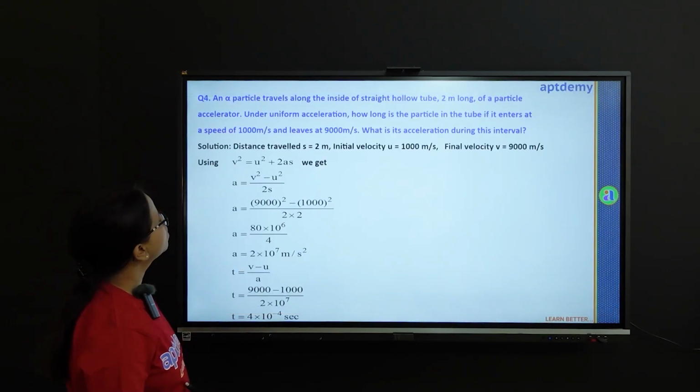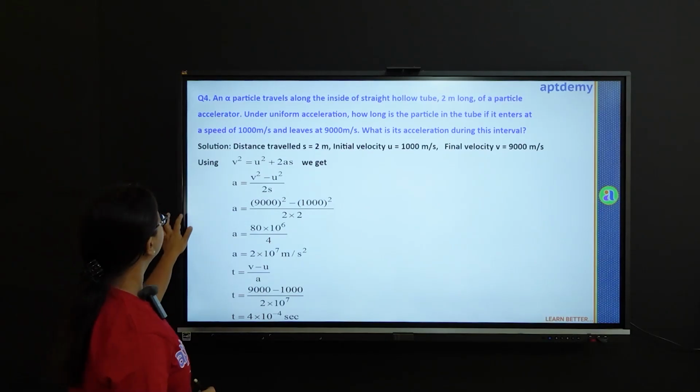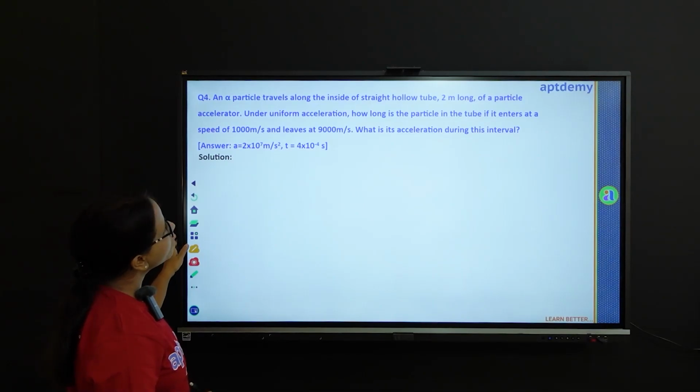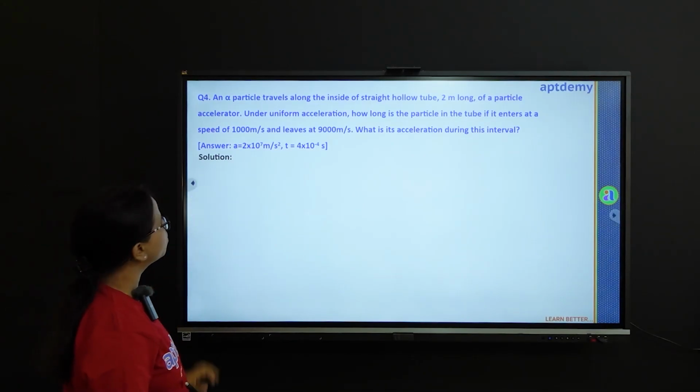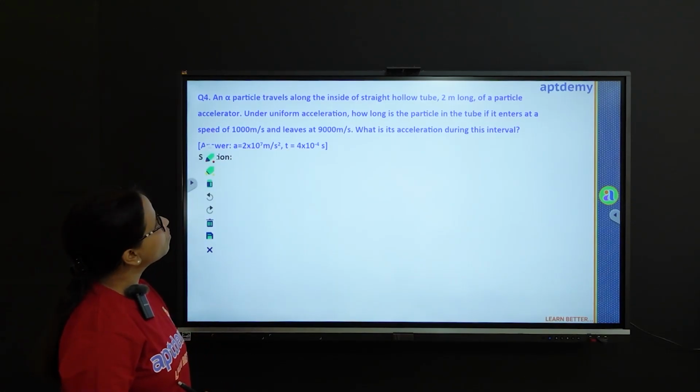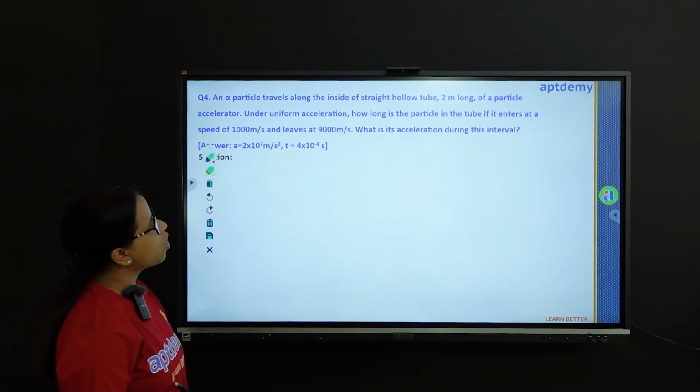Now the next problem, it's an alpha particle. Okay, we shall try to solve this on our own. Now we have an alpha particle which is travelling along the inside of a straight hollow tube, 2 meter long, of a particle accelerator. Under uniform acceleration, how long is the particle in the tube if it enters at a speed of 1000 meter per second and leaves at 9000 meter per second. What is its acceleration during this time?